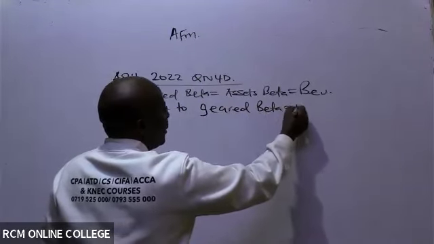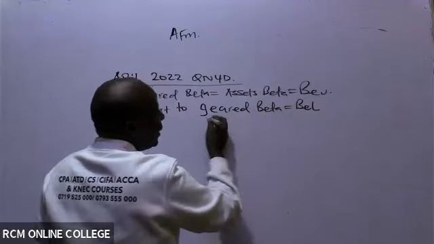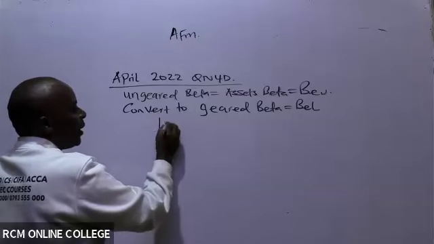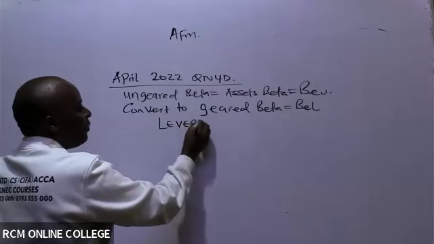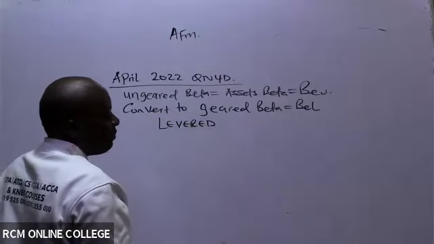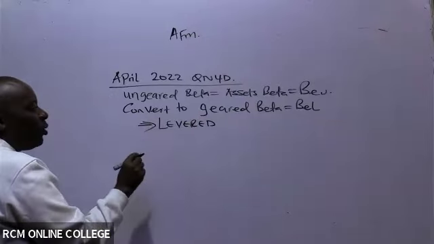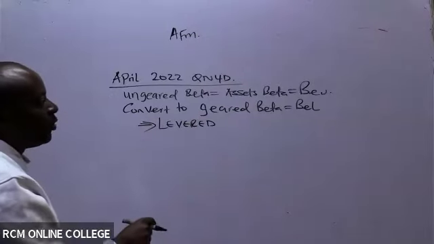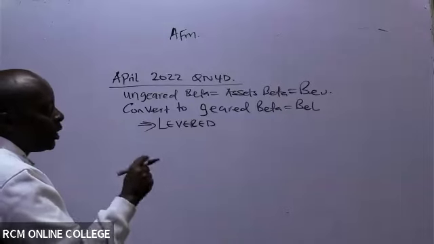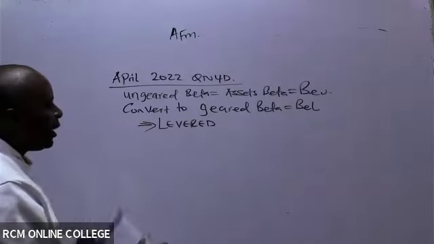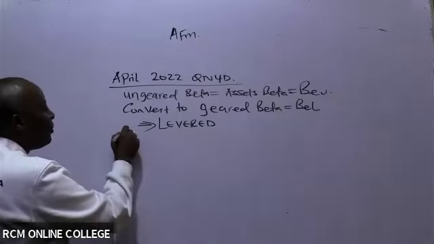What we call in this case BEL. Geared is the same as levered, or leveraged. One and the same. Very important for you to know this. The formula for converting ungeared beta to geared beta is what we call Hamada's model.